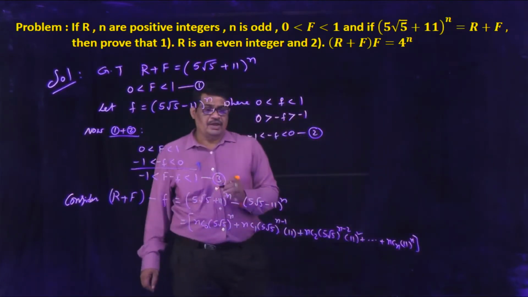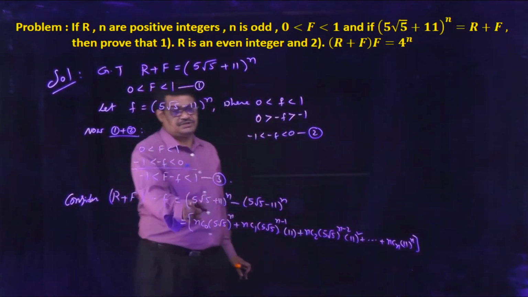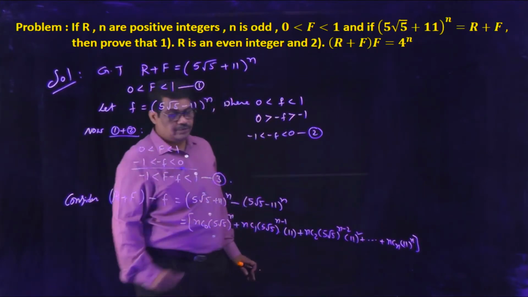This is the expansion of this expression 5 root 5 plus 11 whole power n.